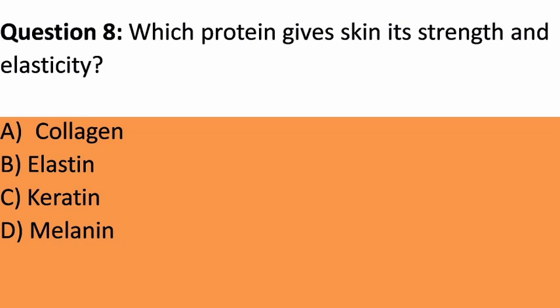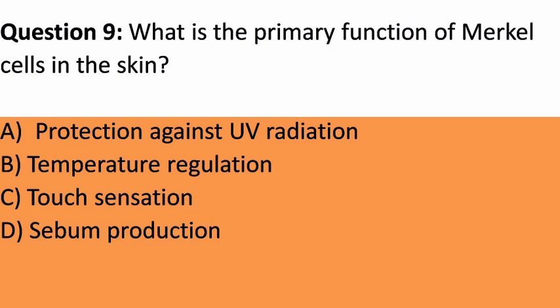Question 8. Which protein gives skin its strength and elasticity? A. Collagen. B. Elastin. C. Keratin. D. Melanin. Answer. B. Elastin. Explanation. Elastin is a protein that provides elasticity to the skin, allowing it to stretch and return to its original shape.